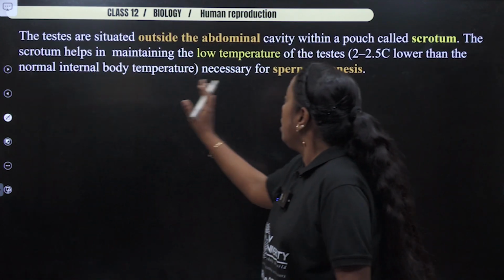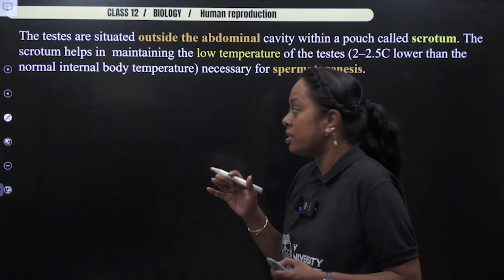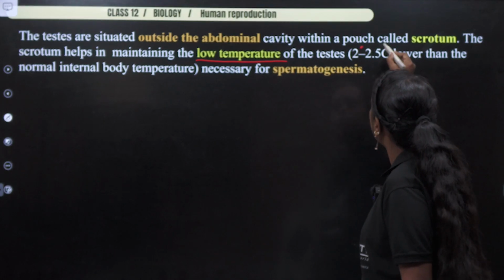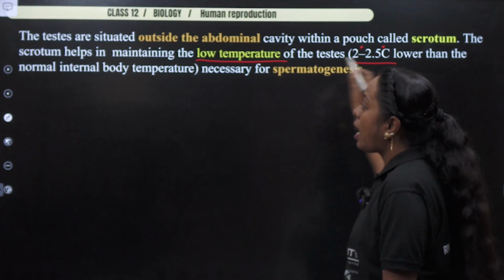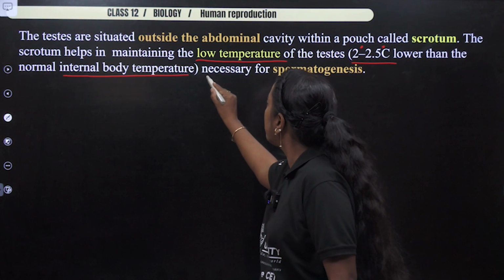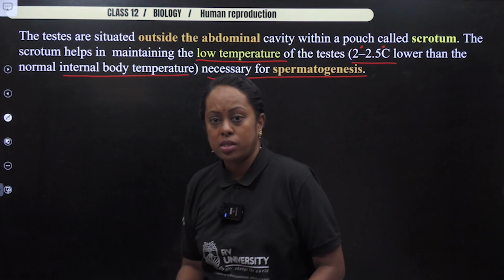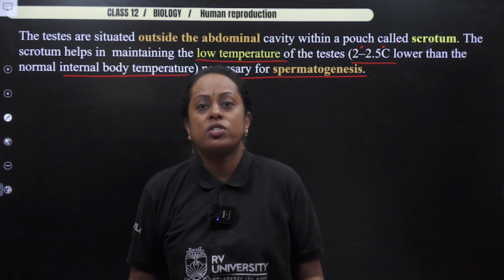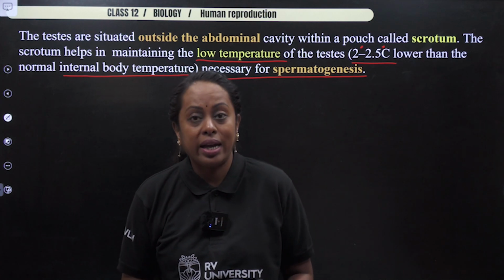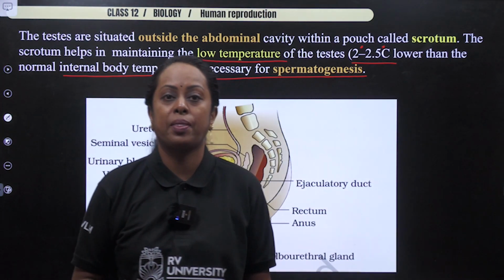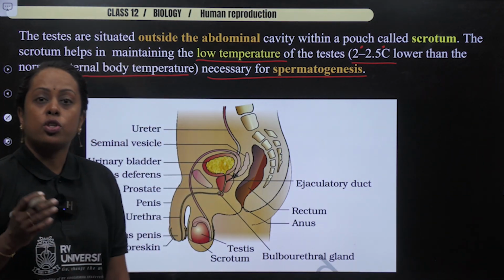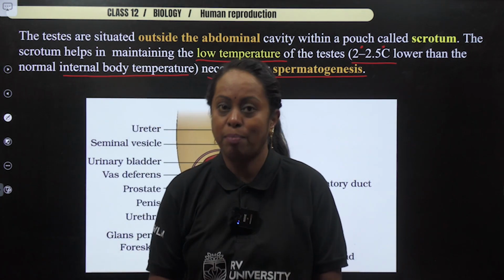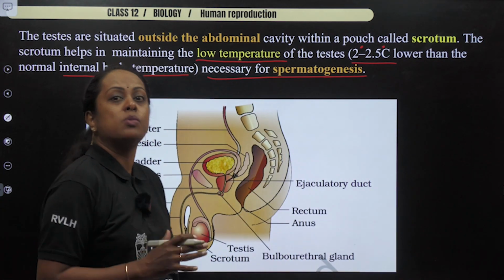Now, why is this testis present in the sac? I already told you, low temperature, that is 2 to 2.5 degrees Celsius lower than the normal internal body temperature, is necessary for spermatogenesis. So if you ask me, if the temperature is not reduced, will spermatogenesis occur? No. That's the reason why the testis has to descend into the sac. Now, this is the image which is present in your NCERT textbook. It's important that you know the exact labeling of it. Now, let us try to understand this particular image.